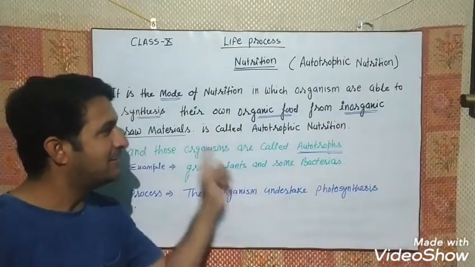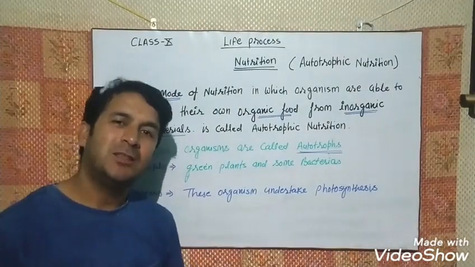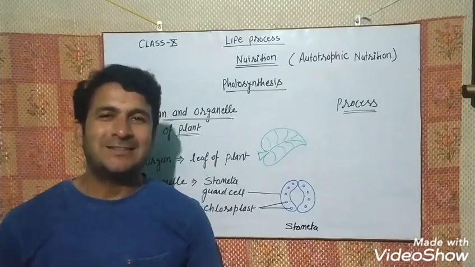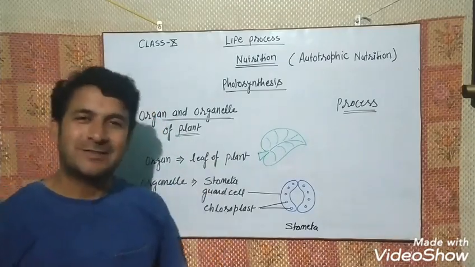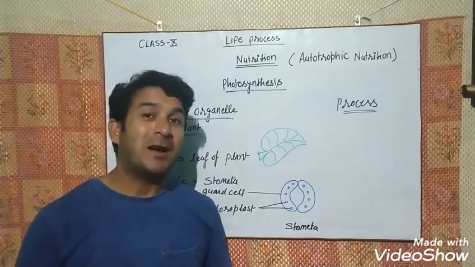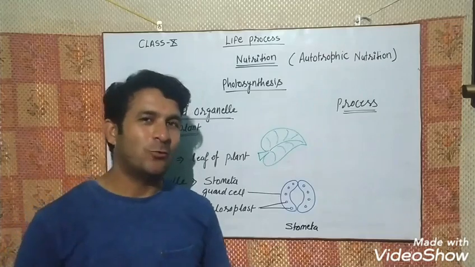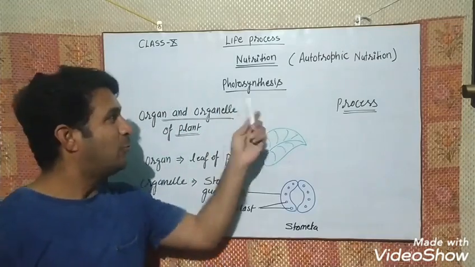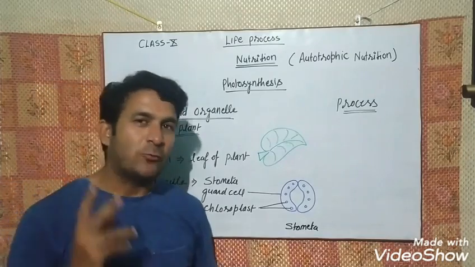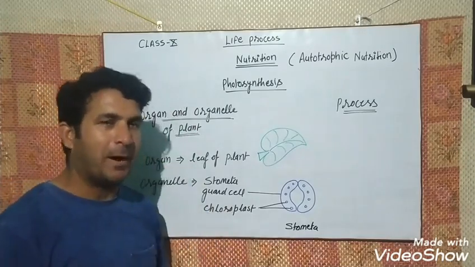So whatever we are discussing is actually the photosynthesis process. Now we will discuss photosynthesis, the process by which the plant synthesizes its own food. We will discuss photosynthesis in two parts.